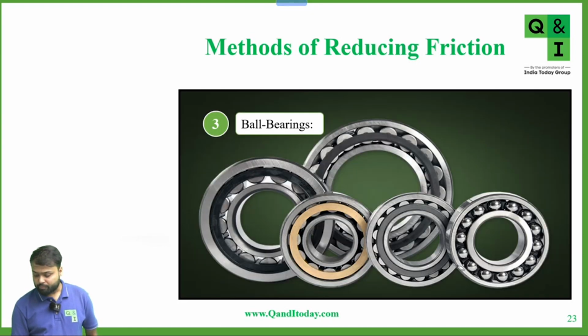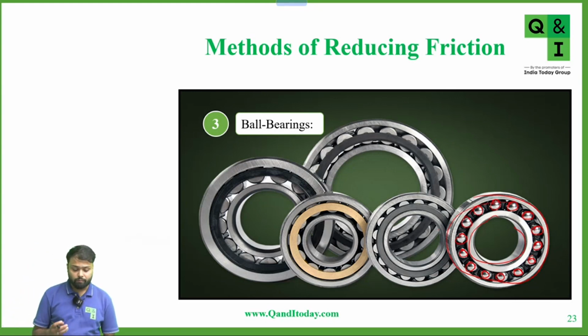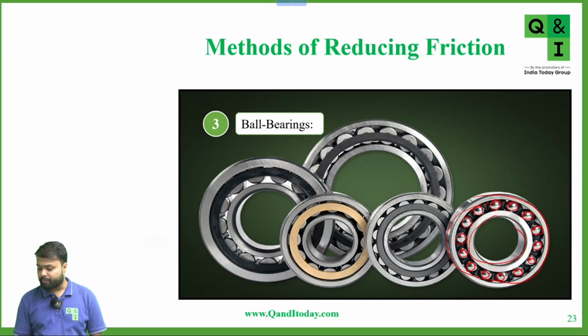Because here, if these two surfaces are moving, in between these two surfaces there are some balls. Yes or no? Now we know that rolling friction is very low as compared to static friction. And if we use balls, that means we are using rolling friction, and rolling friction is less. So there is less wear and tear. Yes or no?